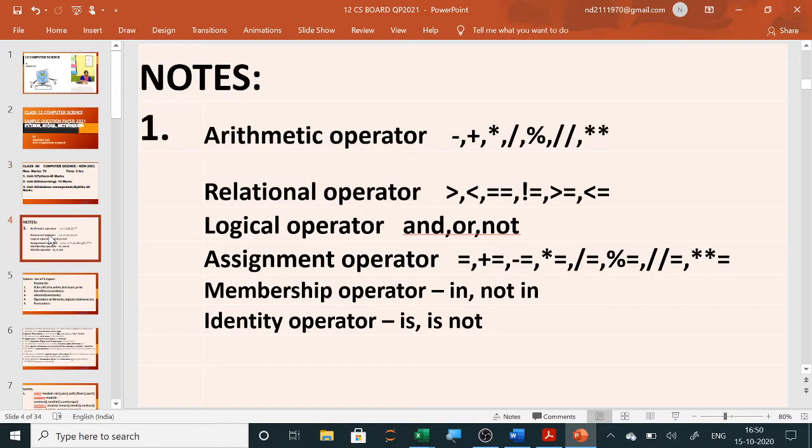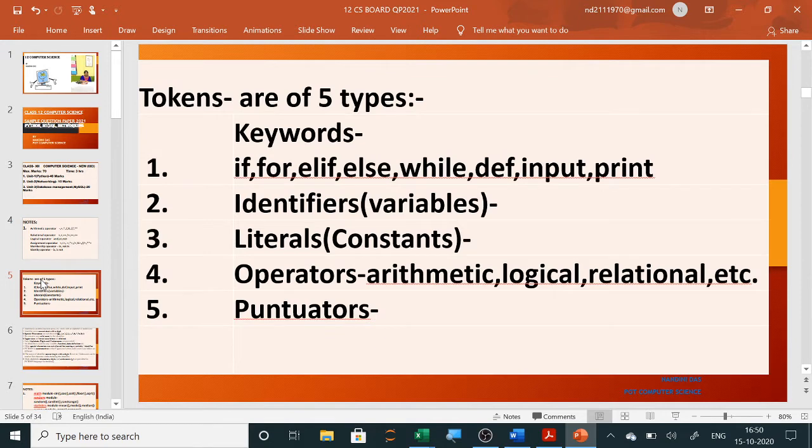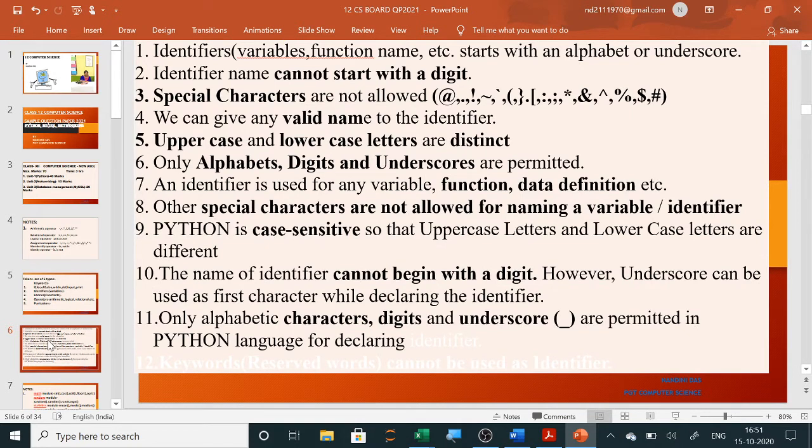Now all these questions will be asked, like valid operators. So on one page we will write in our copy all the valid operators: arithmetic, relational, logical, assignment, membership and identity. Next, the different types of tokens also we will write, so that if they ask which type of token it is, we can answer. So 3 or 4 questions come from this topic: valid identifiers, invalid identifiers, valid operators, which operator, arithmetic operator, relational operator, and the different types of tokens.